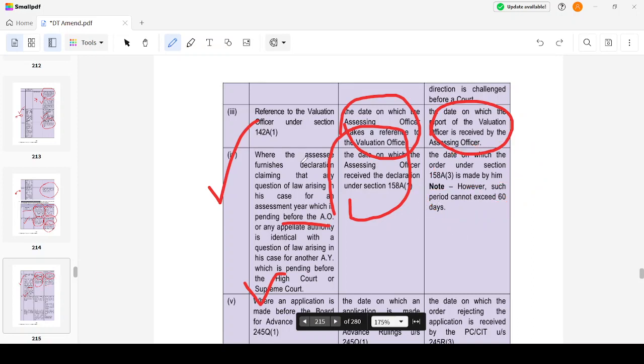Okay, see here, I have some question of law which is pending before any of the authorities, or a similar question of law was pending before any high court or supreme court. Then from the date I am getting this declaration till the date such order is received. However, such period cannot exceed 60 days. Cannot exceed 60 days.